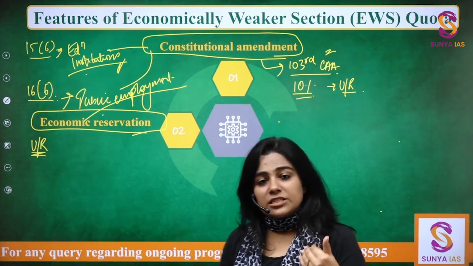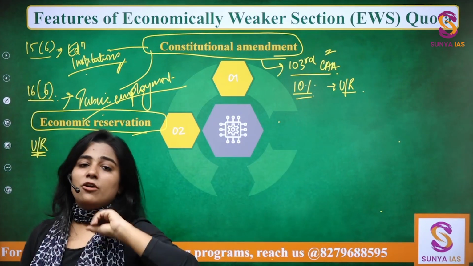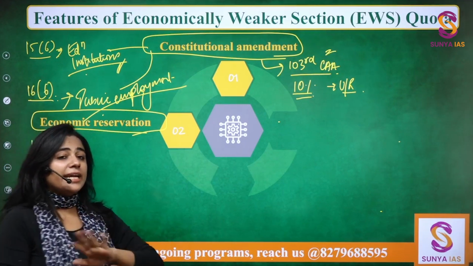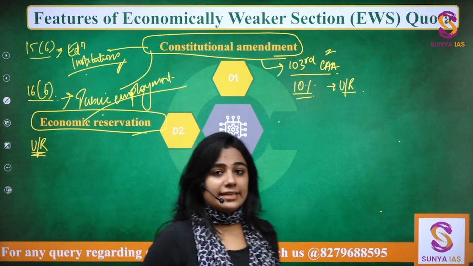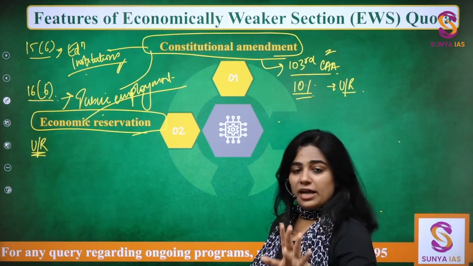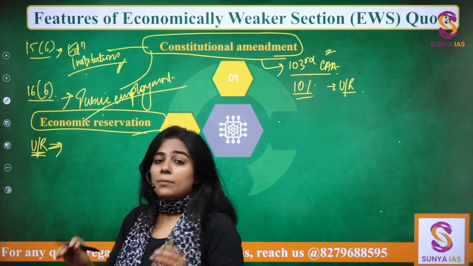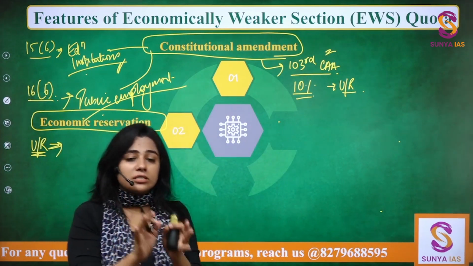So the reservation which is already there for the scheduled caste, for the scheduled tribe, for the other backward classes, they do not have an economic criteria. Other backward classes have the creamy layer. SCs and STs do not have an economic criteria. Here, this economic criteria applies only to the unreserved category.